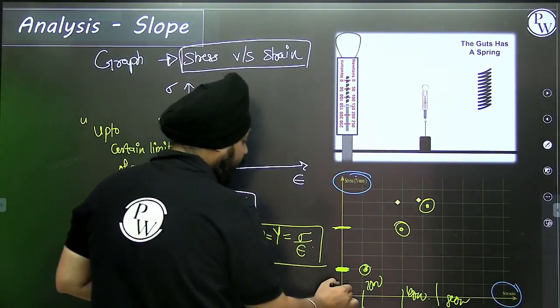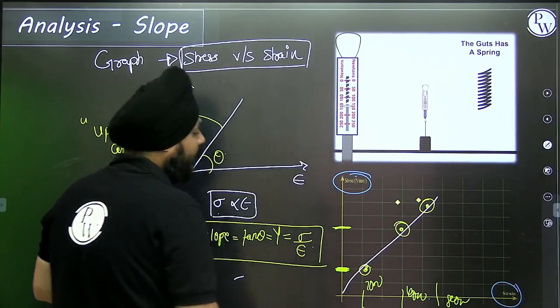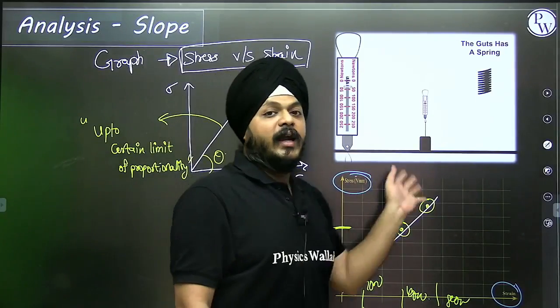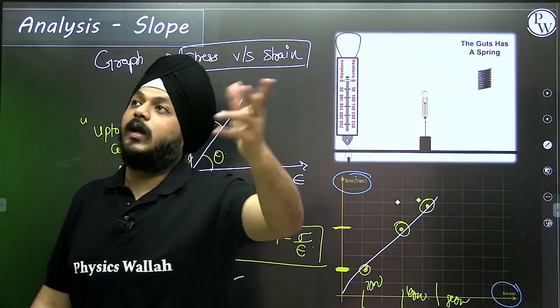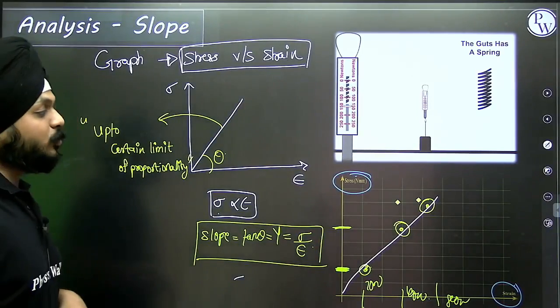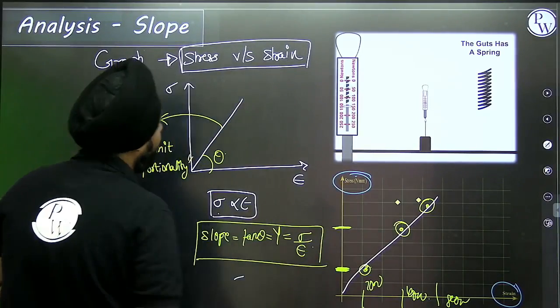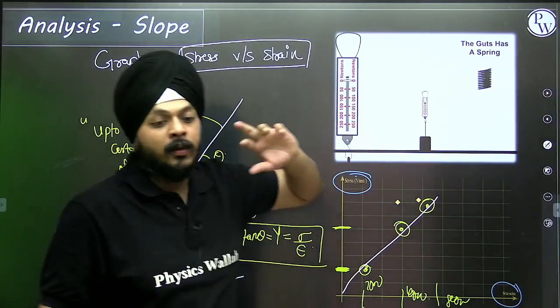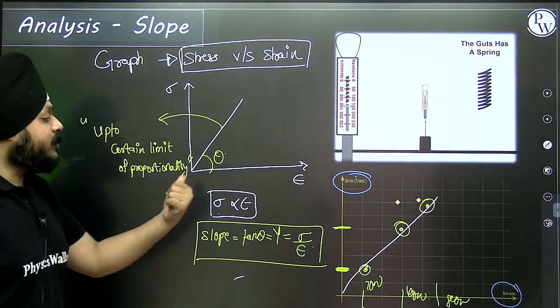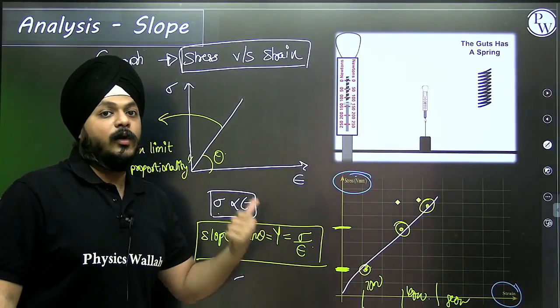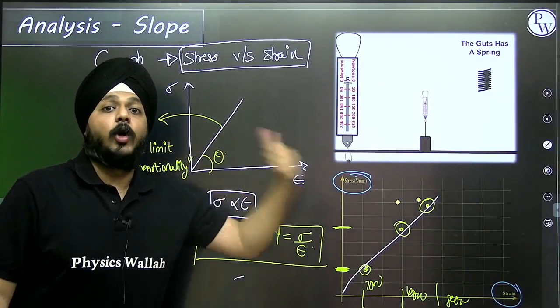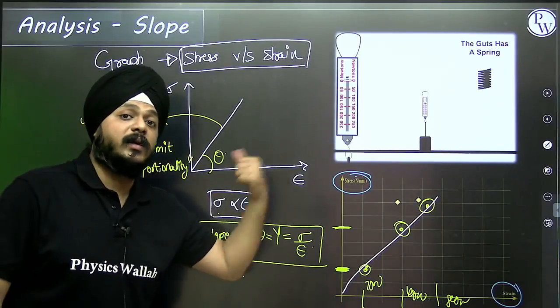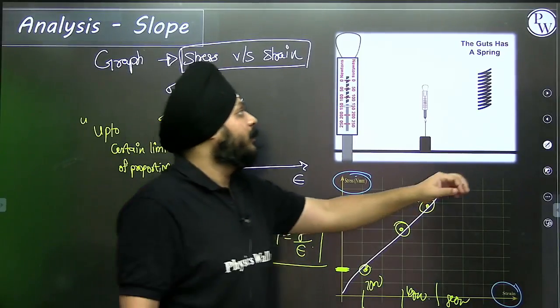Up to 80 Newton we have the graph like this. After that, we are not aware of the nature of the graph. So that's up to certain limits of proportionality. The slope of the stress versus strain graph always gives its modulus, its constant of proportionality.